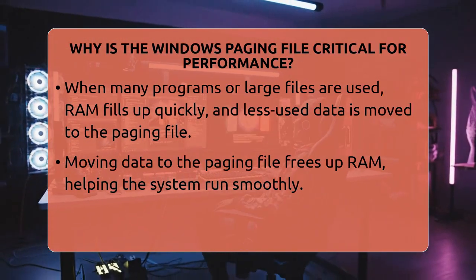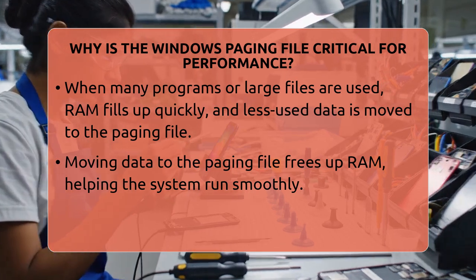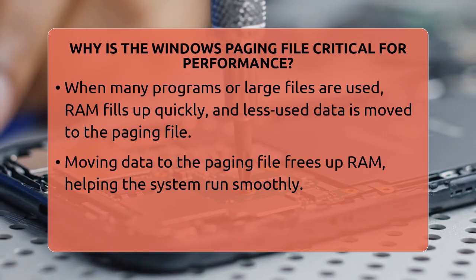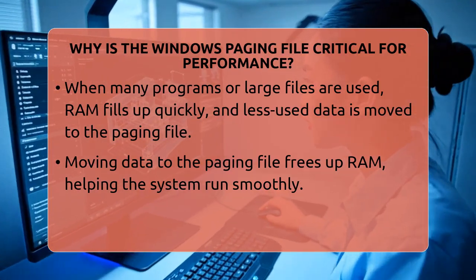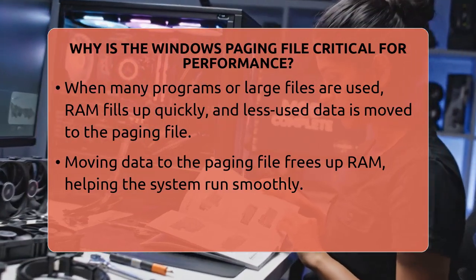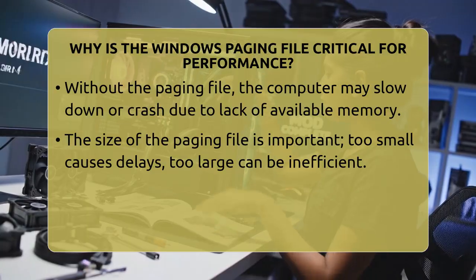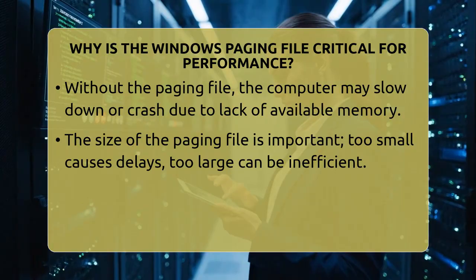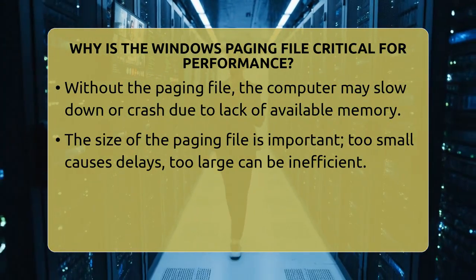The size of the paging file matters a lot. If it's too small, your system will keep trying to increase its size during use, causing delays. These delays happen because the computer has to fetch data from the hard drive instead of RAM. This is called a page fault, and too many of these can make your computer feel sluggish. To avoid this, it's recommended to set the paging file size to about 1.5 to 4 times your physical RAM. For example, if you have 8 gigabytes of RAM, your paging file should be between 12 and 32 gigabytes.